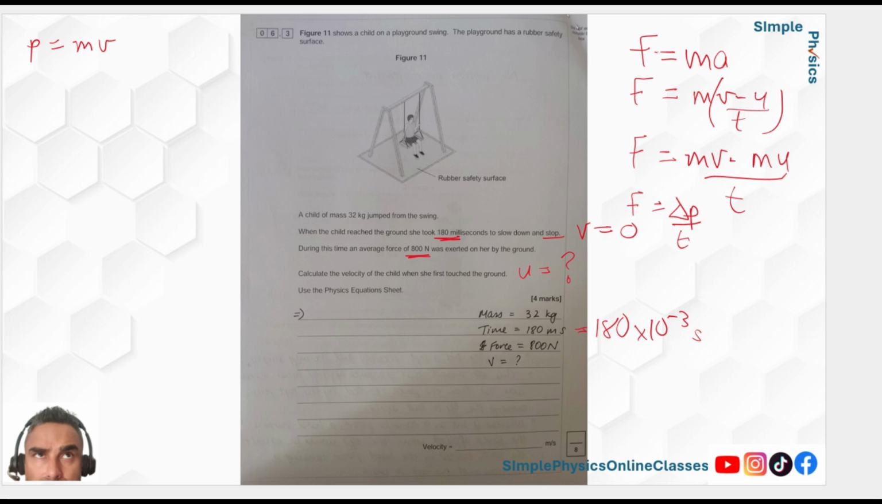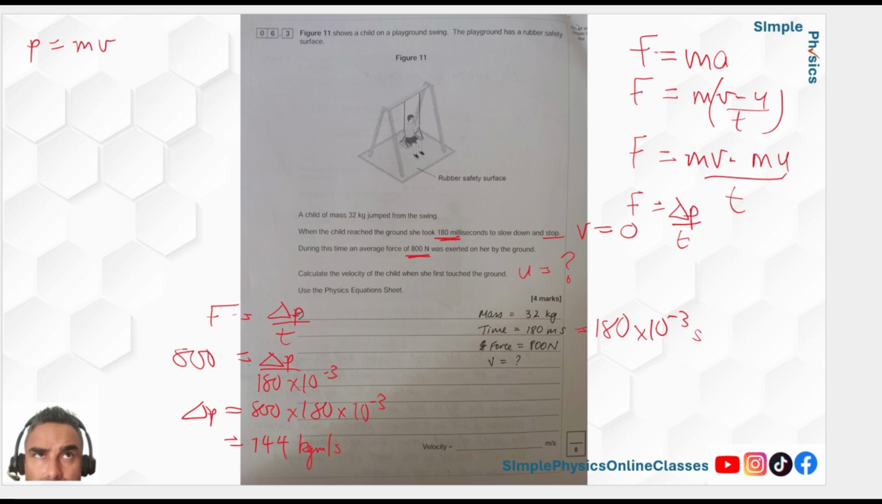Let's have a look at how we use this formula. I'll start off with the change in momentum one. You've got F here. If I write this formula, F is equal to change in momentum over time, so you've got 800 newtons is equal to change in momentum over 180 times 10 to the minus 3. So we can work out delta p, or change in momentum, is equal to 800 times 180 times 10 to the minus 3. That gives you 144. Change in momentum is mass times velocity, so that's kilogram meters per second.